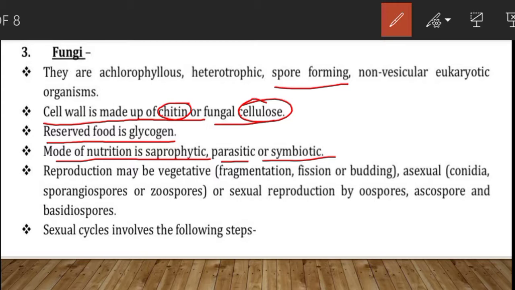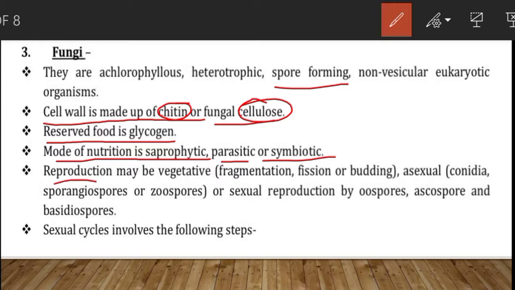That is called symbiotic association or symbiosis, or mutual association. So some fungi grow in symbiotic association with algae to form lichens. Some other forms grow in close association with the roots of higher plants and form mycorrhiza.